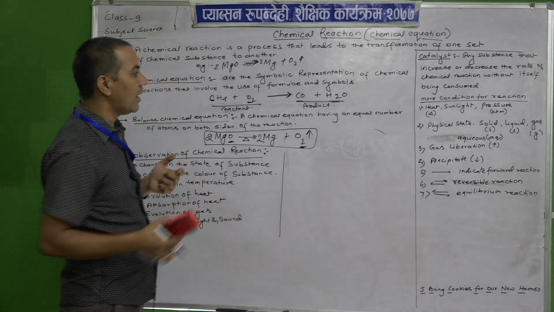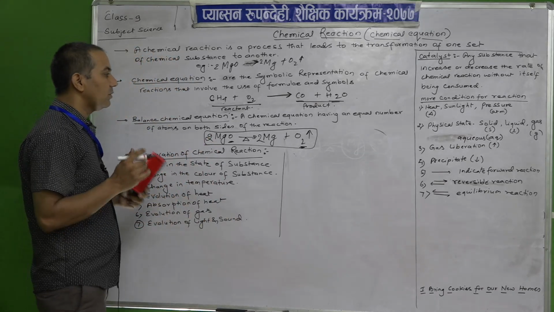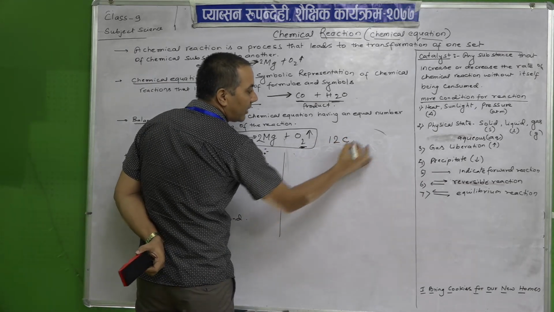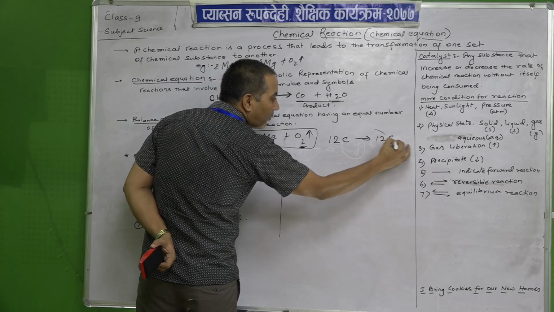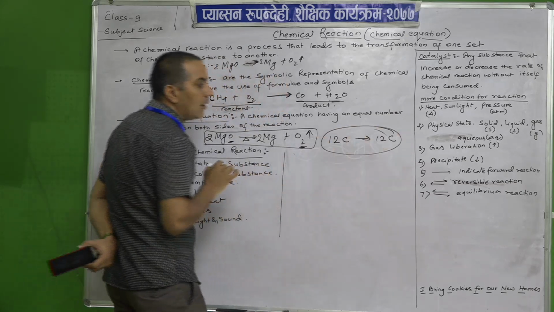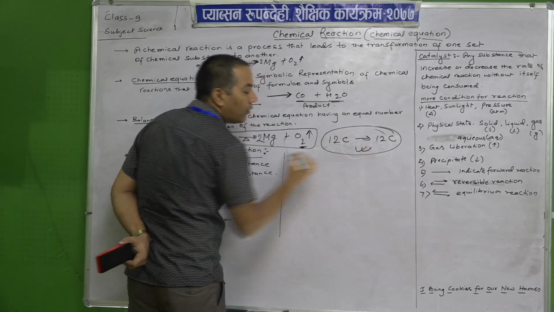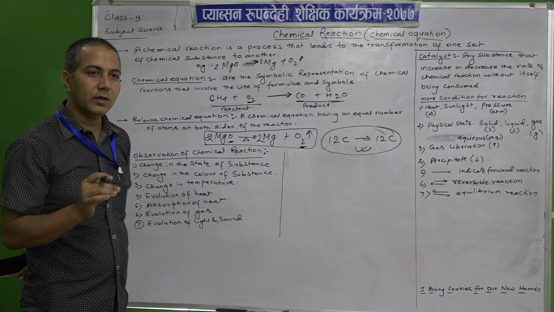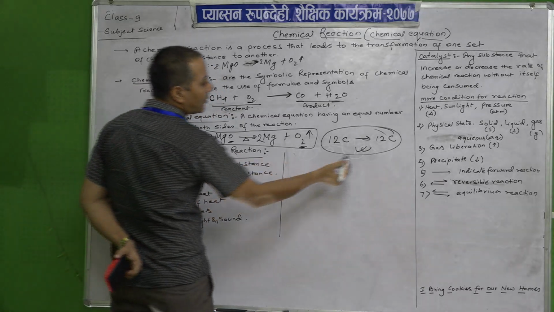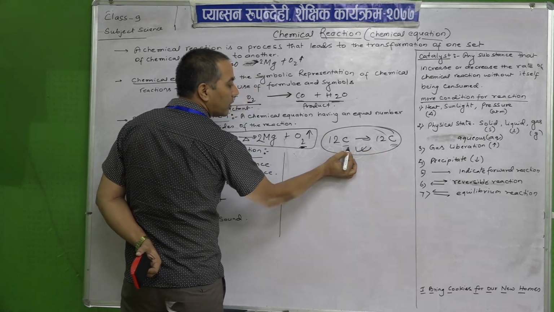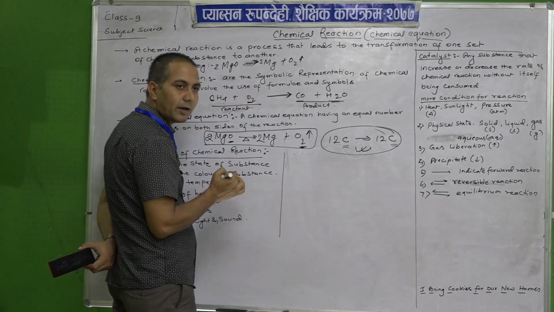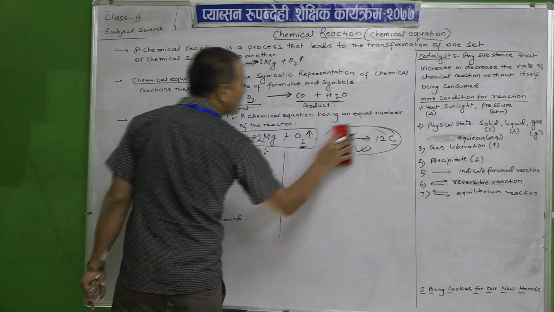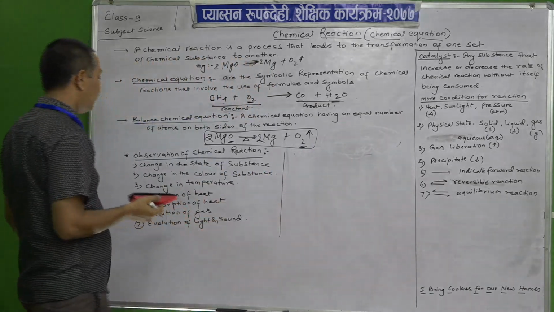We will study one by one. You must remember that if there are 12 carbon in the reactants, there must be 12 carbon in the products. The carbon in the products must equal the carbon in the reactants. That is called a balanced chemical reaction.